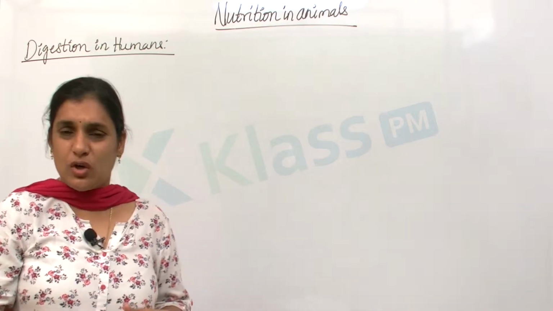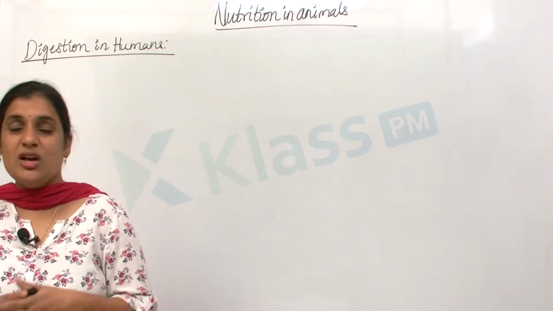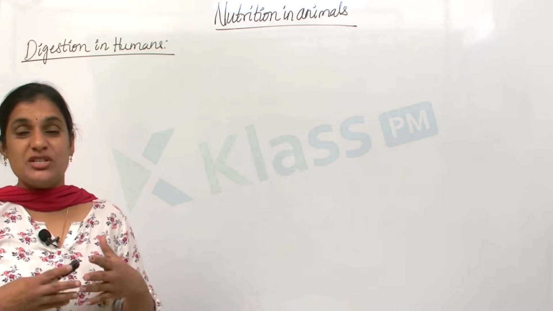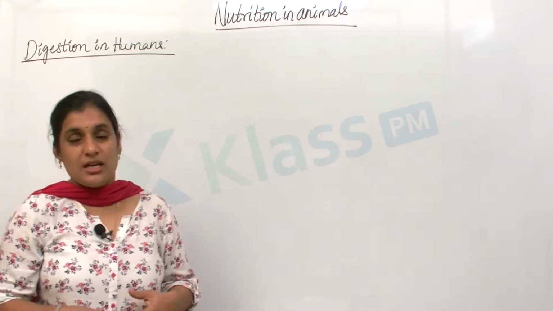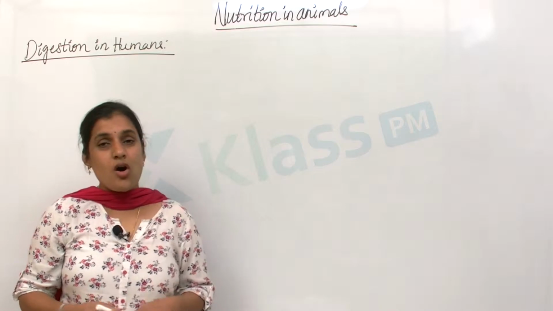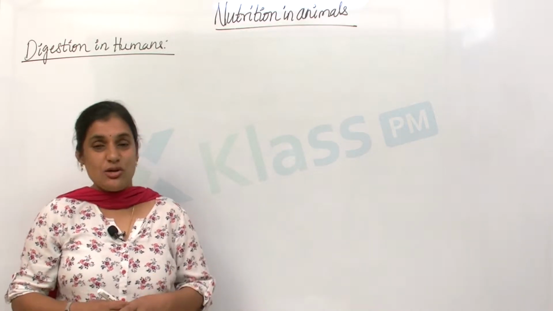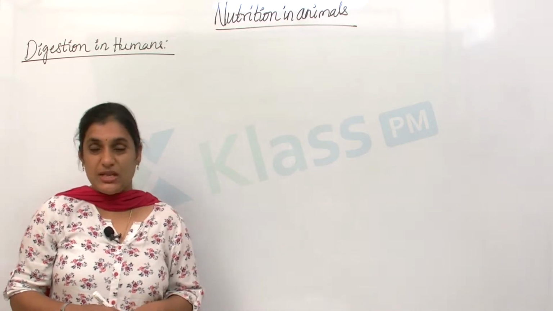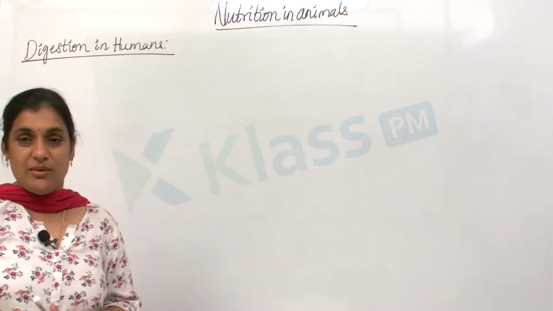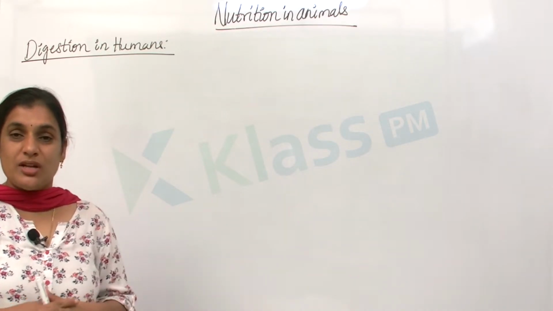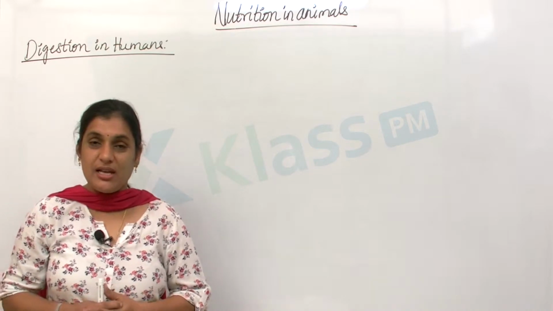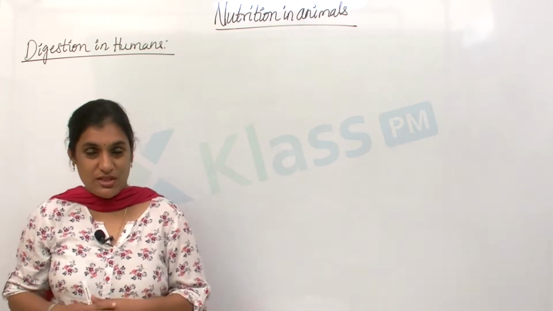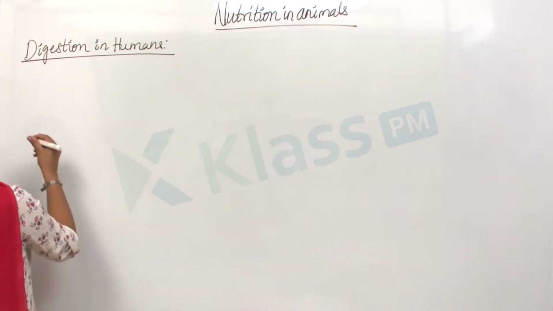Have you ever thought about what happens to the food which is kept into your mouth or sent into the body? Now let us see. There is a long passage which starts in your buccal cavity and ends with the anus, and this is said to be the alimentary canal. The process of digestion happens in the alimentary canal and the glands which are associated with it.